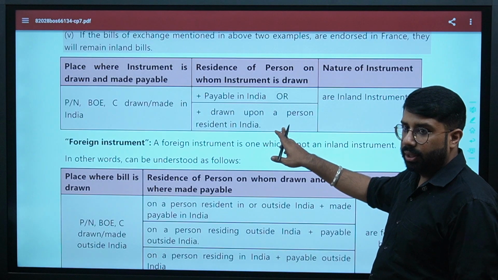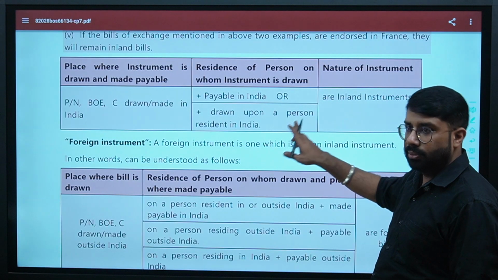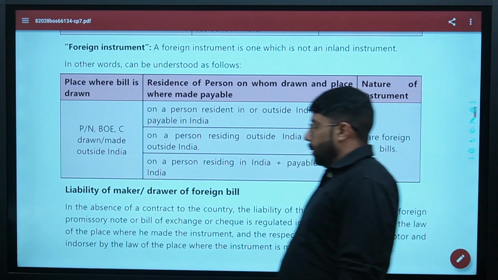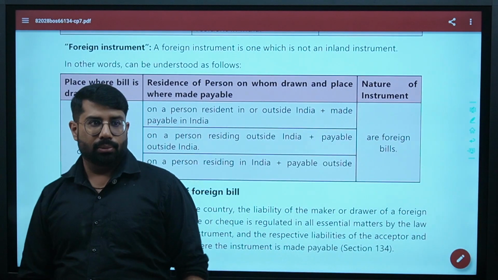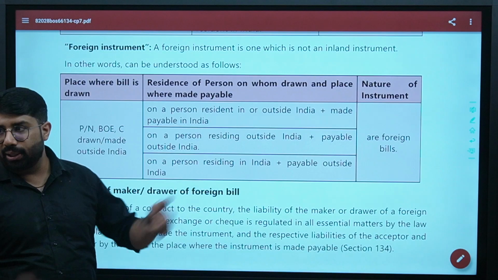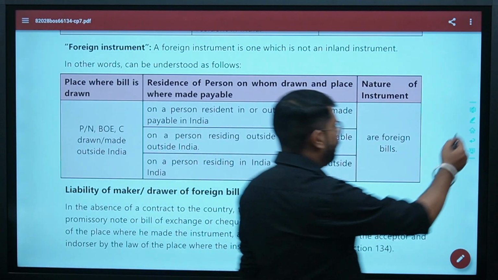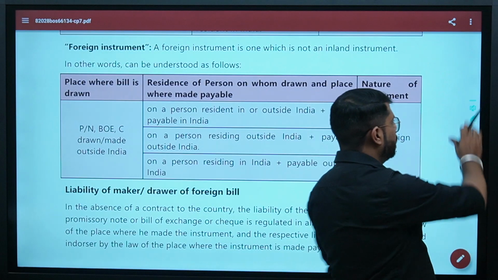Drawn upon a person resident in India. Done it? Foreign instrument. You can understand this thing very easily. It is vice versa, complete vice versa, as in wherever a foreign country is introduced here, you will understand this thing.